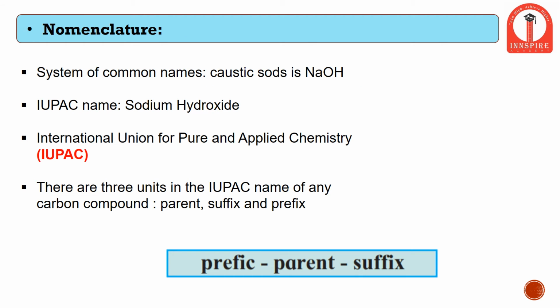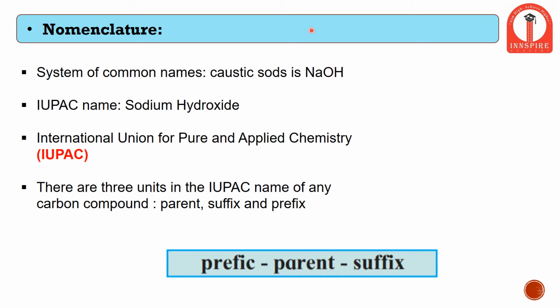Now let us study how these chemicals are named. There are 2 systems: a common nomenclature, or a specific systematic nomenclature, that is IUPAC. IUPAC is nothing but the International Union of Pure and Applied Chemistry. So nomenclature can be done in 2 possible ways, by common names, and by IUPAC nomenclature.